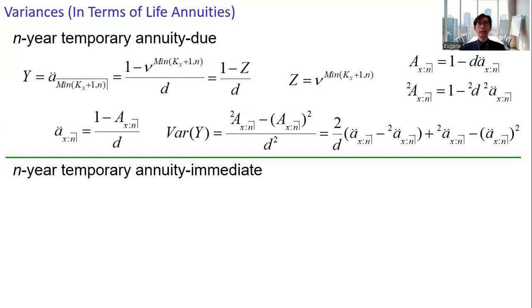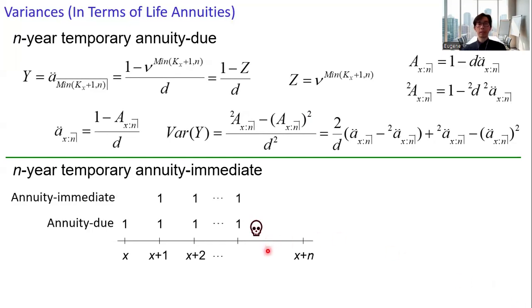All right, for the n-year annuity immediate, if the individual dies within the n-year period, then we have the pattern for the payments. And here we can still have this relationship: Y asterisk, the present value random variable for the annuity immediate, equals Y minus 1, where Y is the present value random variable for the corresponding annuity due.